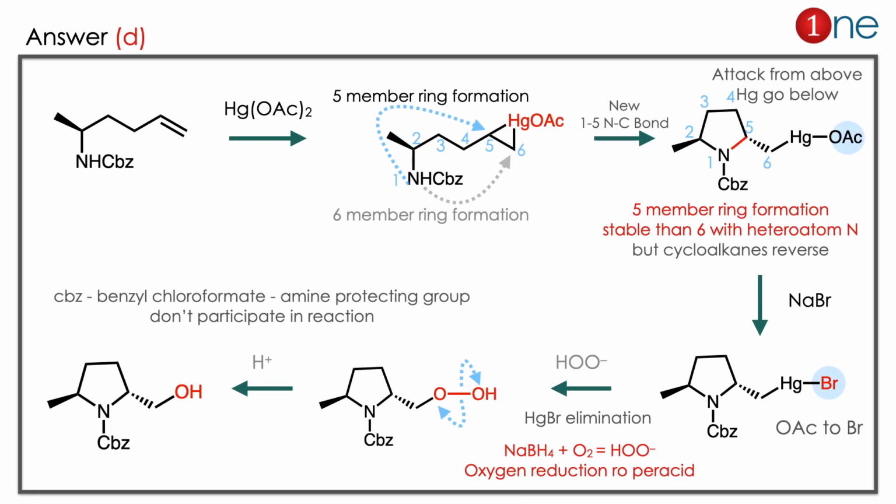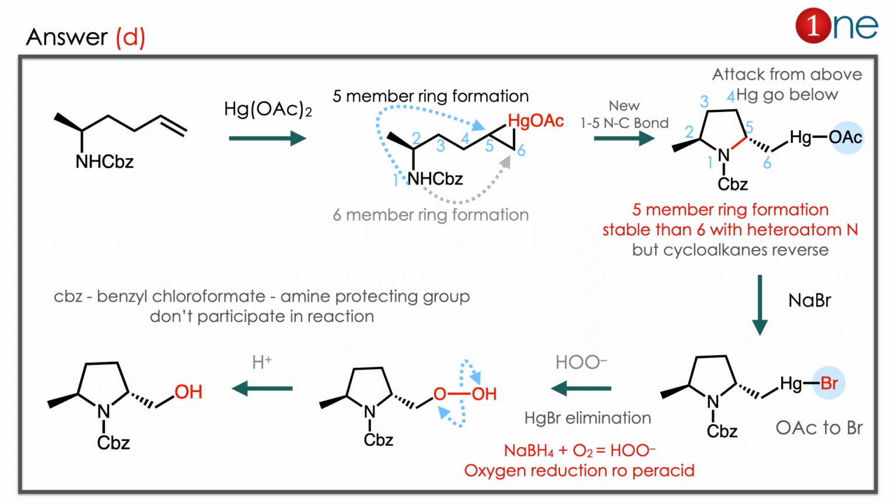The answer is D. Let us see how. The starting material contains an alkene. You are using mercuric acetate, so you might guess it's a mercuration. During the mercuration, a mercury bridged bond will be there. Then there is a possibility of ring closure. The ring has to be closed. There are two possibilities, 5 or 6 member, meaning one can attack 5 or one can attack 6, forming a 1-6 bond or a 1-5 bond.